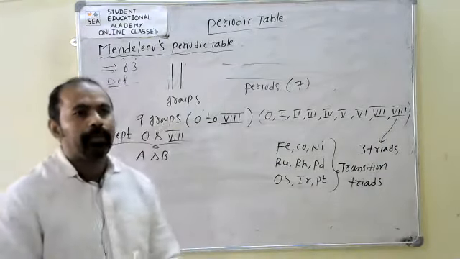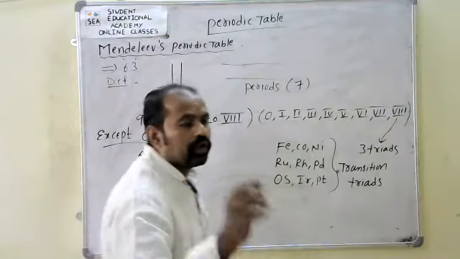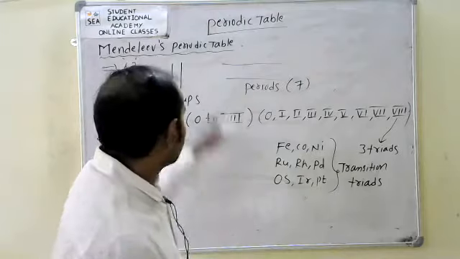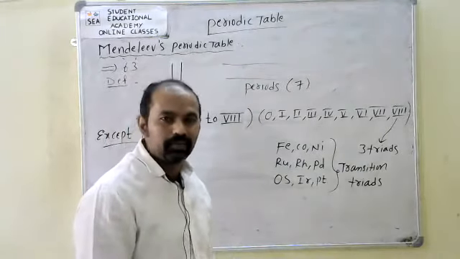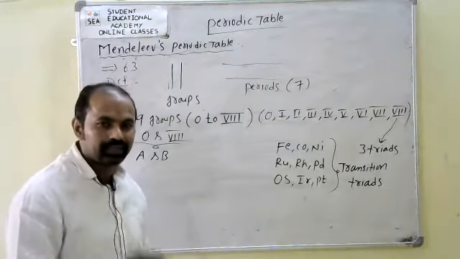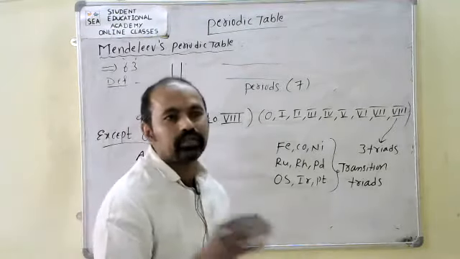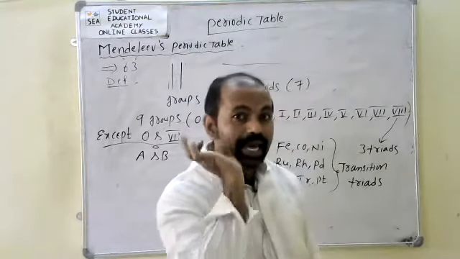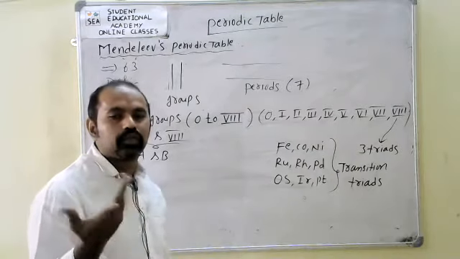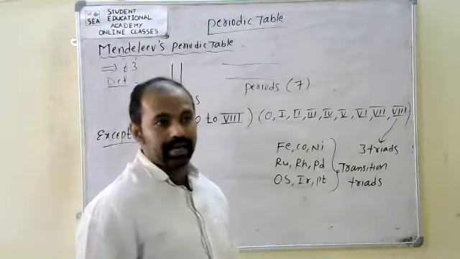At the time of Mendeleev's periodic table, the 0 group elements were not known. Later, after Mendeleev, the 0 group elements were introduced by Ramsay and Rayleigh.